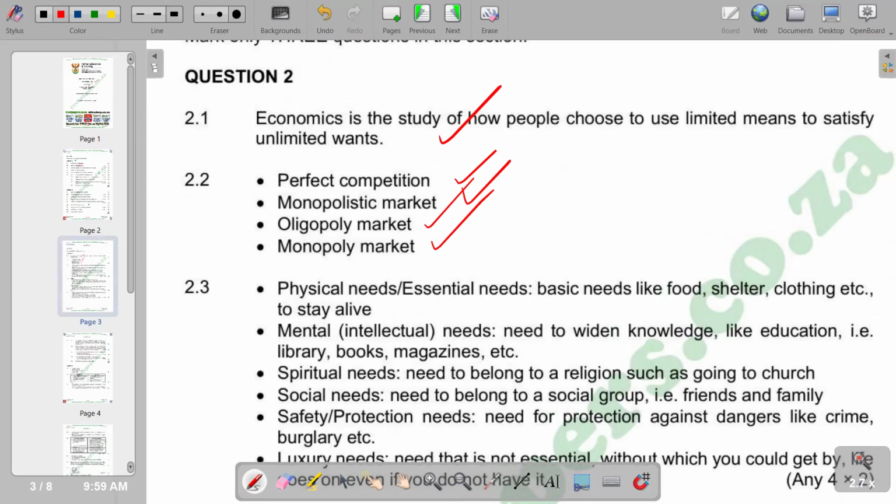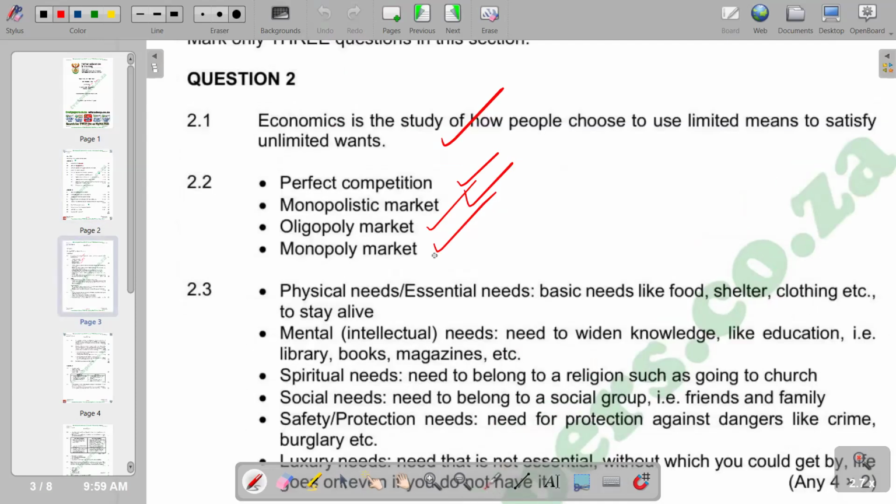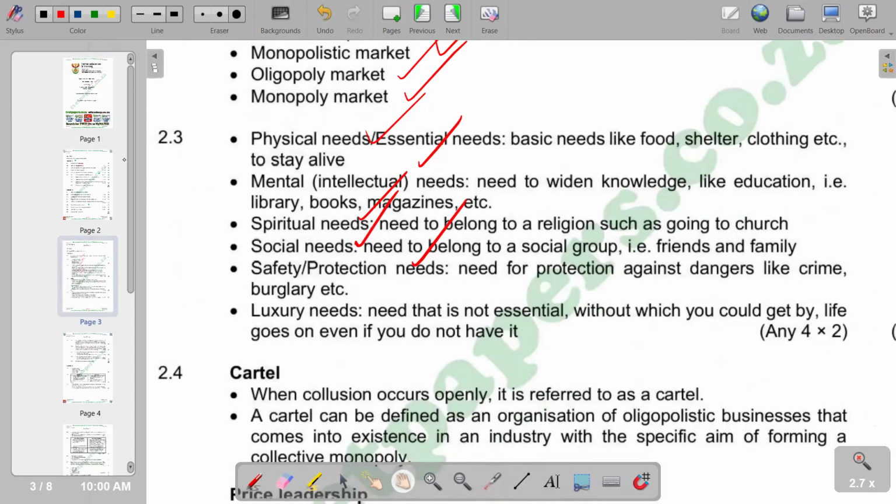So we go to the next part of our question, which is now question 2.3. Name and explain four classifications of human needs. So we need to come up with four classifications of human needs. In terms of those classifications, we've got the physical needs, the mental needs, spiritual needs, social needs, safety and protection needs, and we also have luxury needs. So these are the needs that we have.